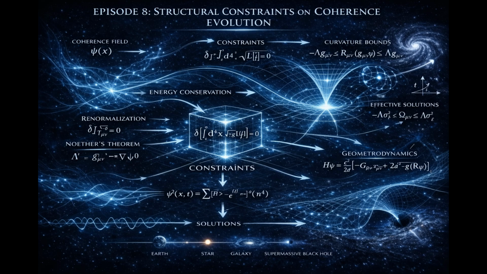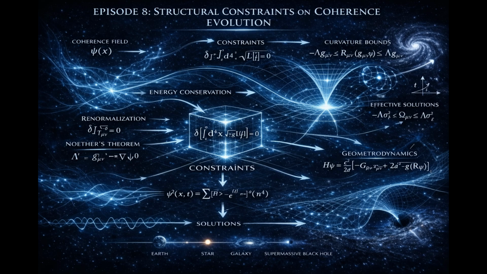Now, we ask the next necessary question. Are there constraints that uniquely determine how coherence must evolve? If coherence redistribution were arbitrary, stabilization would collapse. If redistribution violated structural balance, threshold would be destroyed, so coherence evolution must satisfy strict conditions. We now identify them clearly. There are 4 structural constraints that cannot be avoided.